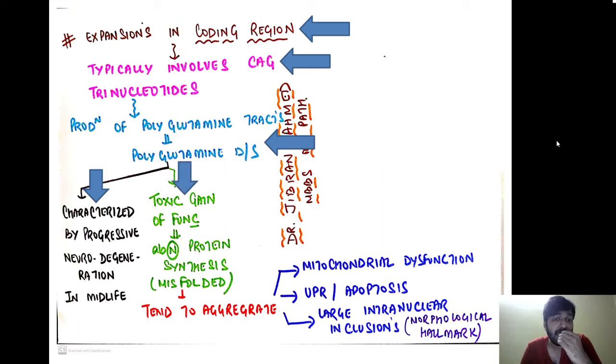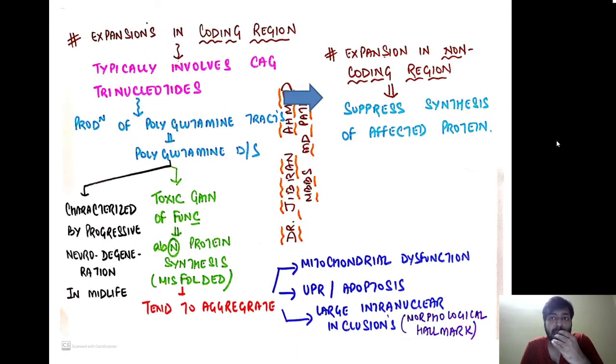Along with that, there is a toxic gain of function leading to abnormal protein synthesis, and when such abnormal proteins aggregate, they are going to cause mitochondrial dysfunction, apoptosis, UPR stress response, if you remember, and large intranuclear inclusions, which are the morphological hallmark of such a disease. All these things will trigger apoptosis and death of those cells, especially the neurons, leading to neurodegeneration. Expansions in the non-coding regions suppress the synthesis of the affected protein. So this is how the expansions in the coding and the non-coding region cause disease.